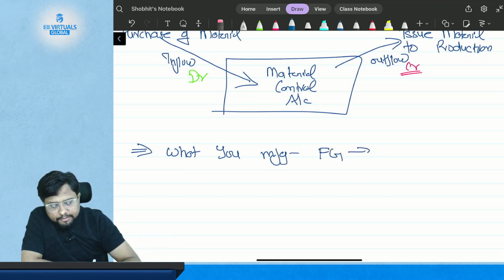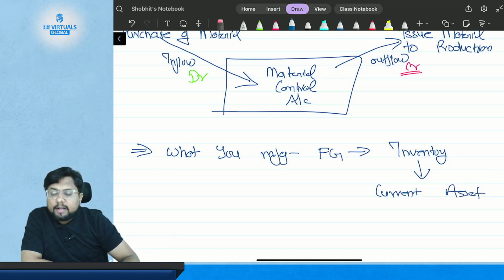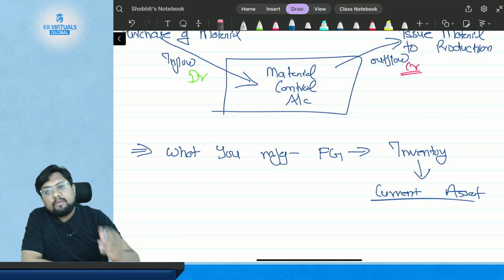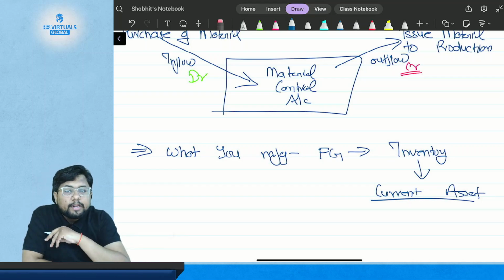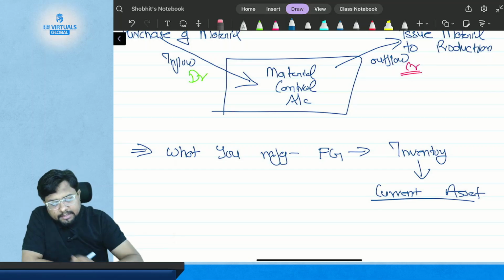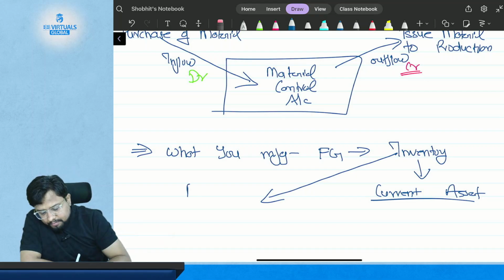And what are the finished goods to you? They are your inventory. And what is inventory to you? It is your current asset. If you have studied financial accounting, chapter number 8, IAS 2 Inventories, then you may know that inventory also includes material.